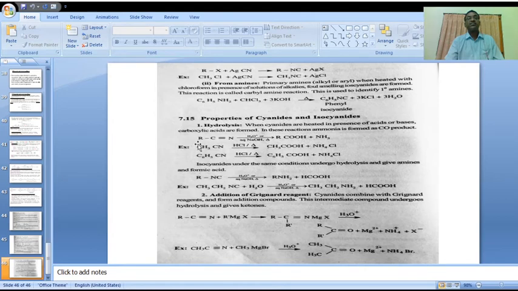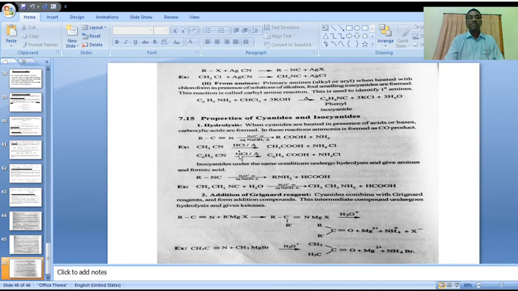Here we are using alkyl cyanide in presence of acid or base, aqueous sodium hydroxide or hydronium ion, to form RCOOH, carboxylic acid, and the byproduct ammonia, NH3, is formed in the reaction.